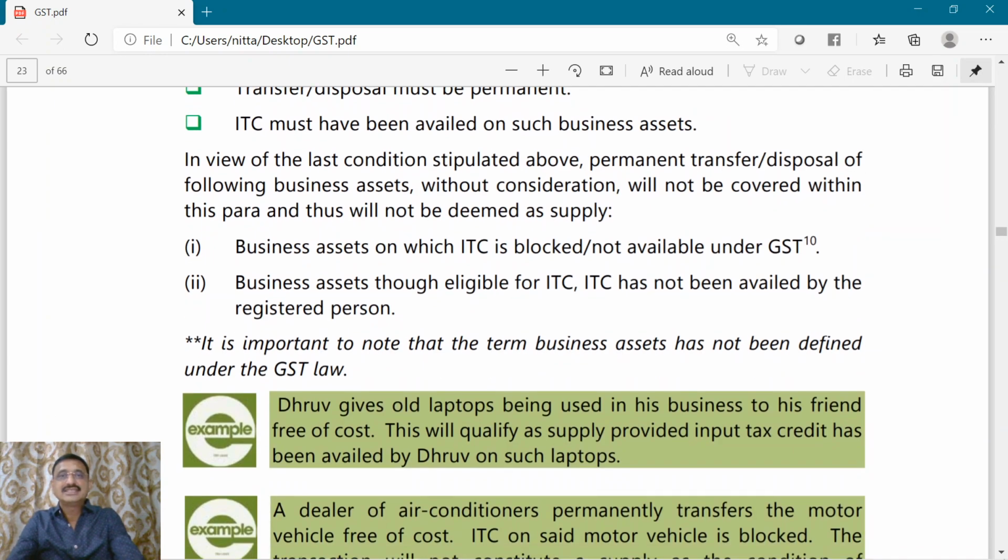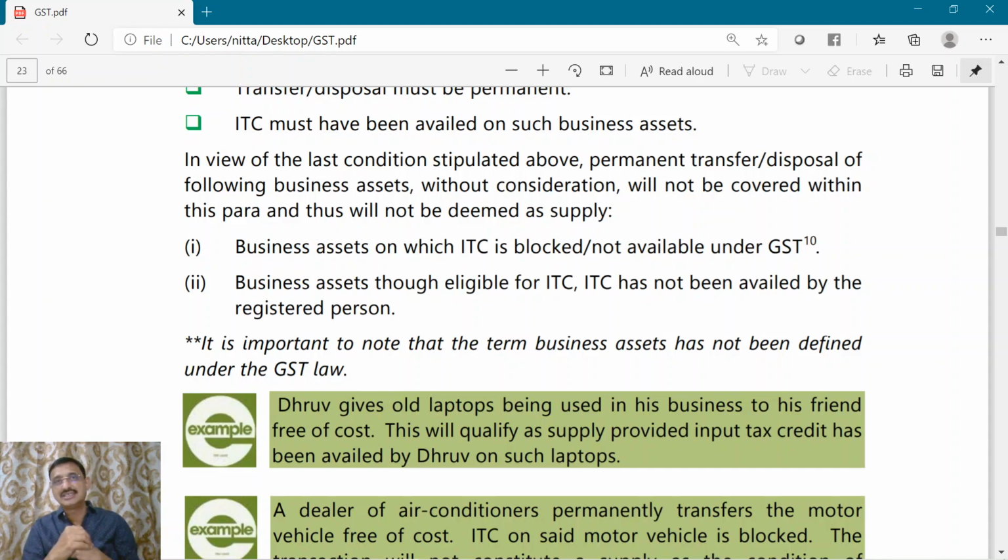Now, let us say I have a business asset on which the input tax credit is blocked. So, the asset which I have bought, for that ITC is blocked or ITC is not available. Now I disposed that asset. Is it a supply? No, because I did not take the input tax credit, because it is a blocked credit. Once it is a blocked credit, I can't avail the input tax credit.